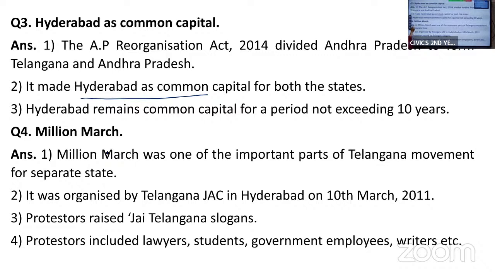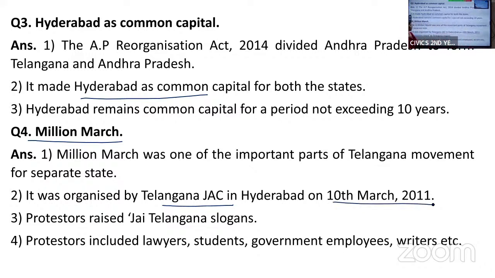Next is Million March. Again, an important question. What is Million March? A Million March is one of the important movements organized during the Telangana agitation. 1 million people assembled at Necklace Road. It is one of the important movements. It was organized by Telangana JAC on 10th March 2011.